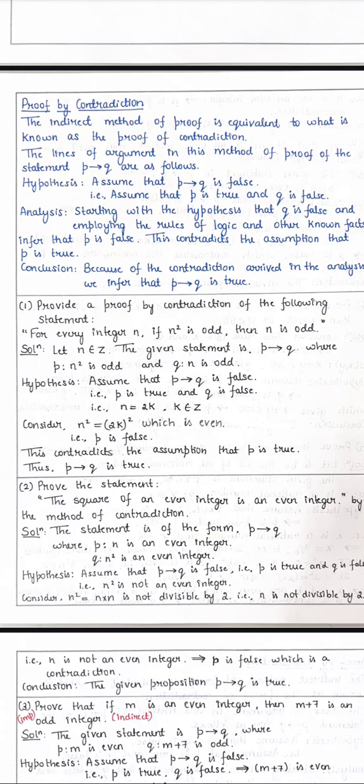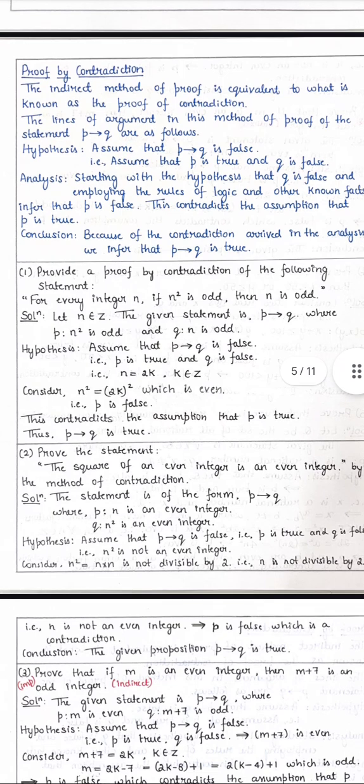The indirect method of proof is equivalent to what is known as proof by contradiction. The lines of argument for "if P then Q" are as follows. First, the hypothesis: assume that "if P then Q" is false, because since we need to prove this is true, we have to assume that it is false. Assume that P is true and Q is false.